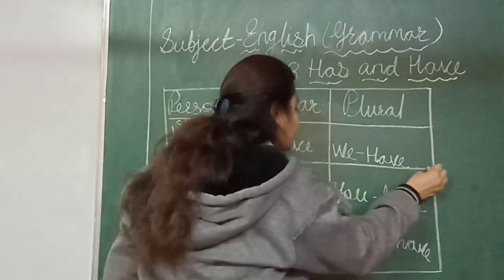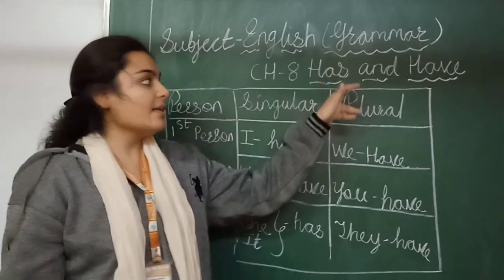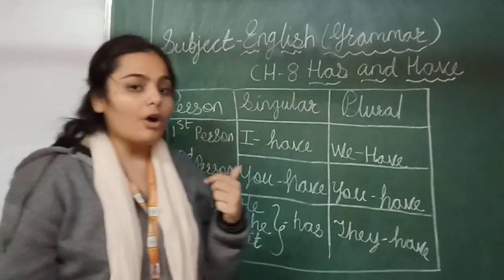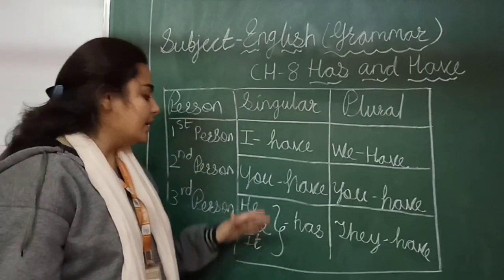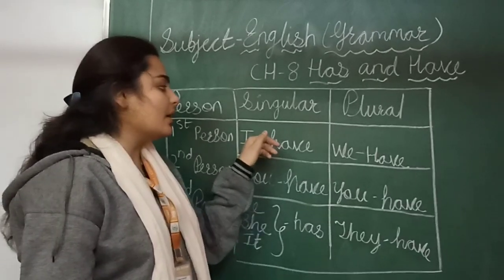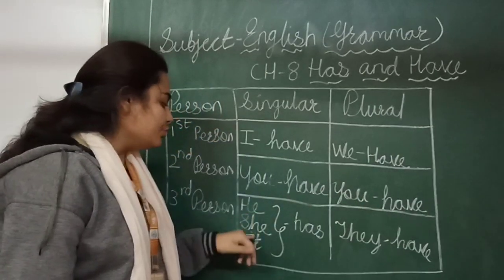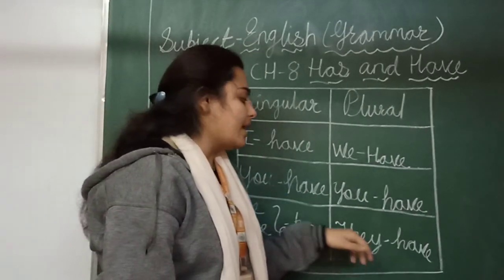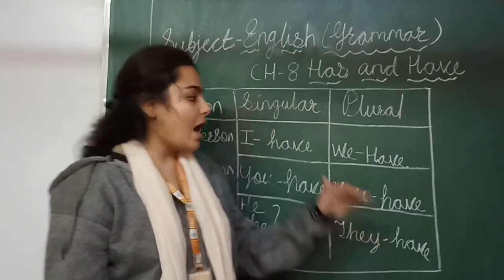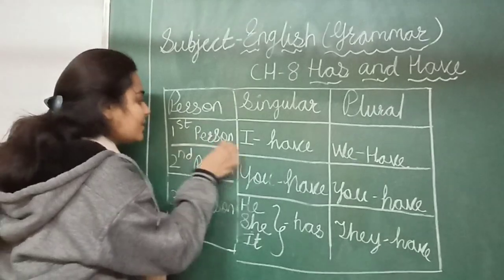So now students, you have, you have. He, she, it के साथ हम क्या यूज करेंगे? We use has, and they के साथ भी we use have. Okay. So students, you have to learn this small table. This is very necessary.